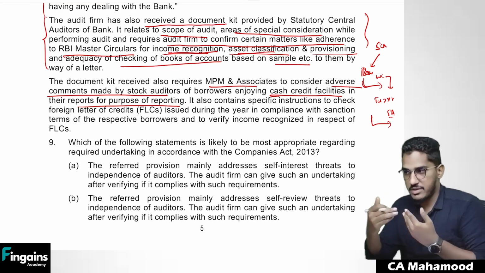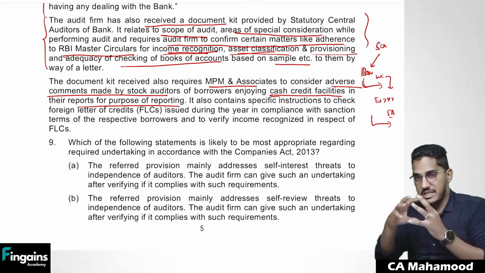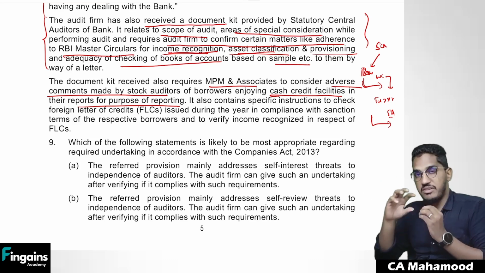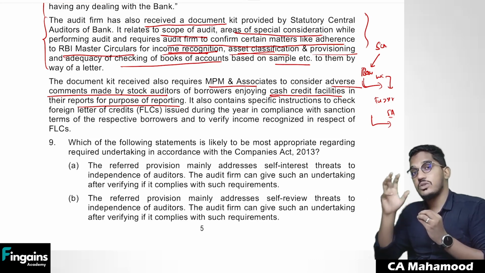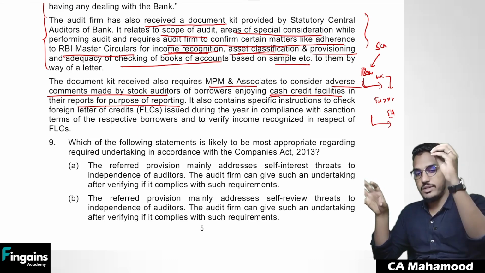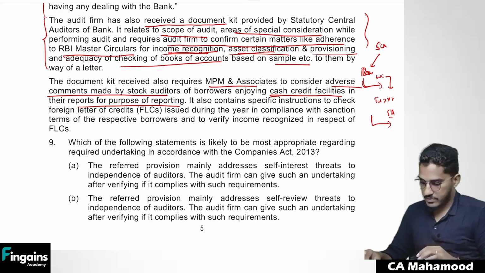I hope we discussed the stock audit concept as a part of our regular sessions. When the bank has given a loan, especially working capital loans, and the funded exposure is more than 5 crore rupees, someone will go on behalf of the bank and do the stock audit. That auditor, we call the stock auditor. So here the statutory central auditor asked the branch auditor to even verify that stock auditor's report also.